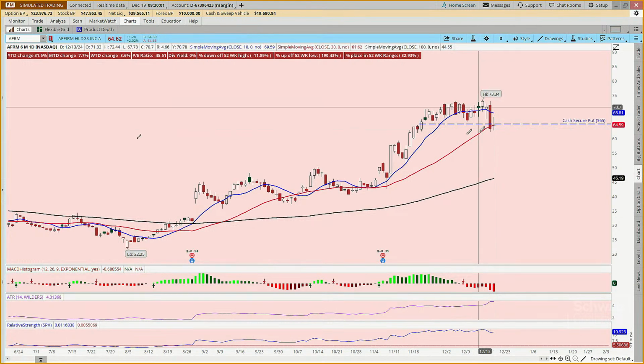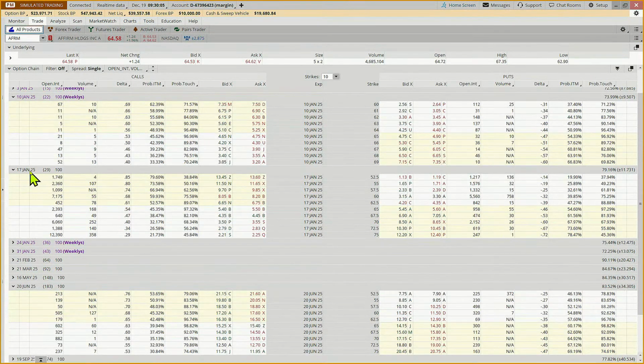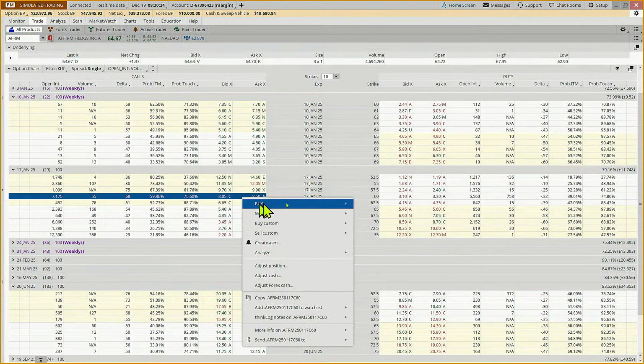Okay. So with Affirm, let's come to the trade tab. And if we come out to January, these are 250 wide. If we come out to the January 17th, it just depends on how bullish we are. If we're super bullish, we might rather go for the January 10th. But if we say, okay, and we're already most of the way through, if we did the 60 and the 65, it only has to go up 34 cents to be through our top strike.